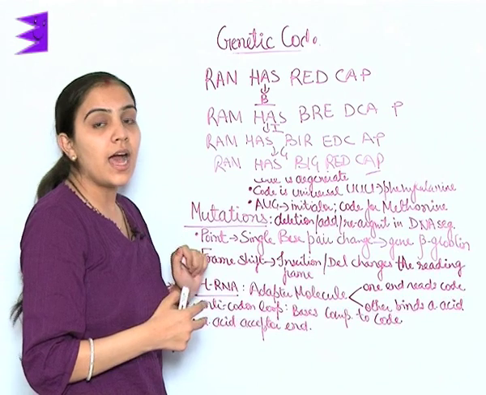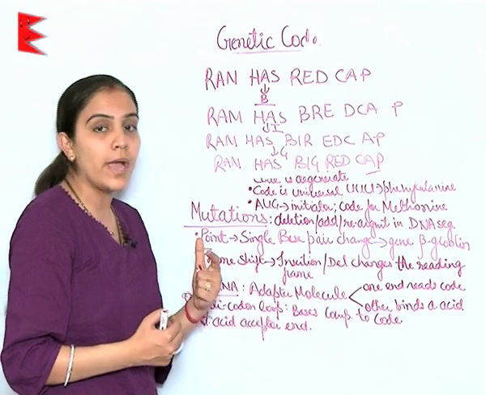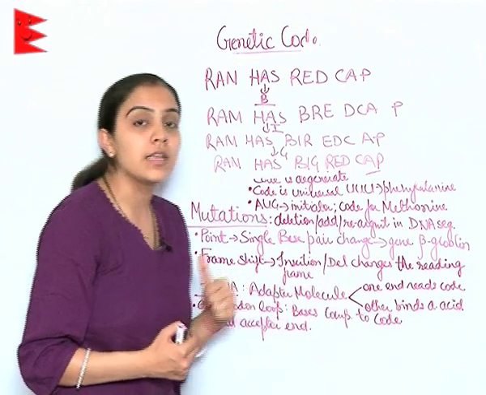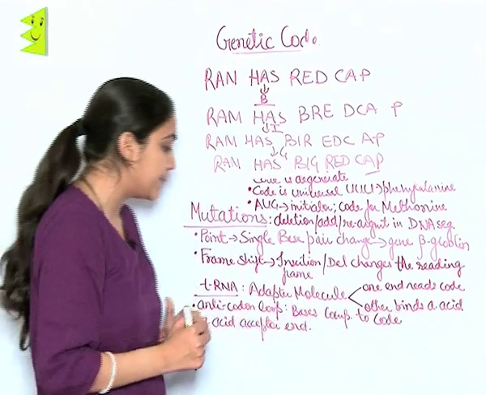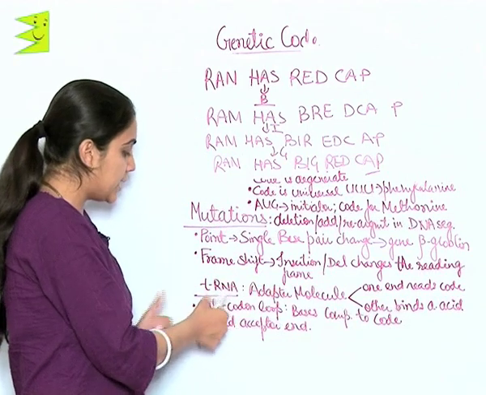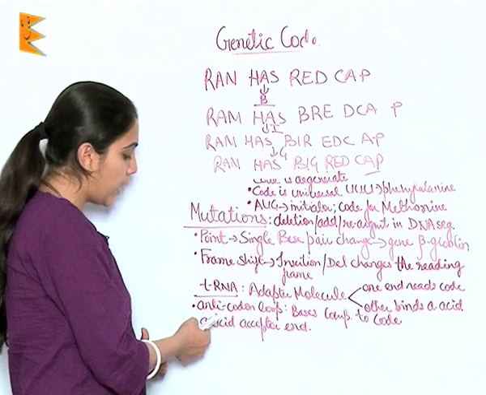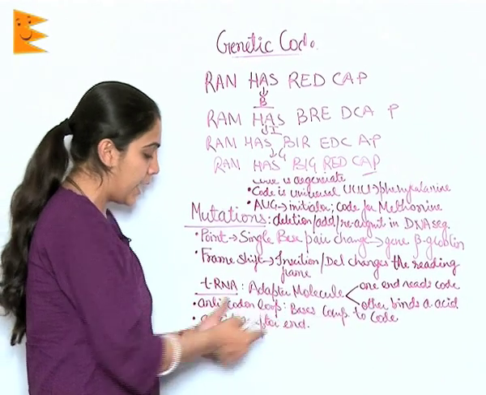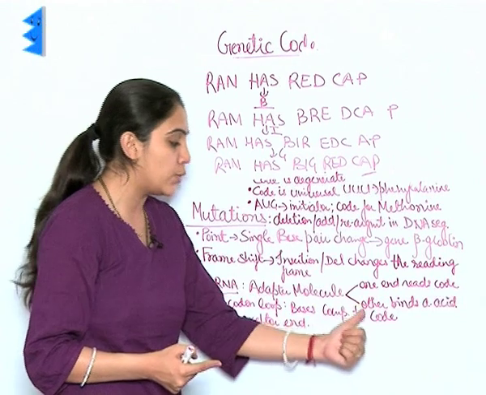tRNA. tRNA is nothing but an adapter molecule. It has 2 ends. One end reads the code and the other end simultaneously binds to the amino acid. Here you can see it has 2 ends. One is the anticodon loop, the other one is the amino acid acceptor end. This anticodon loop has bases complementary to the code.